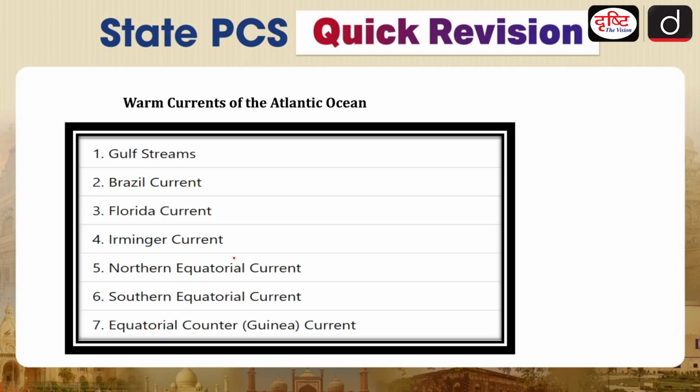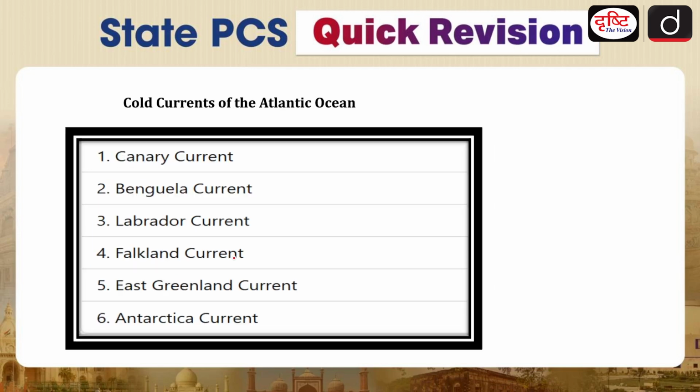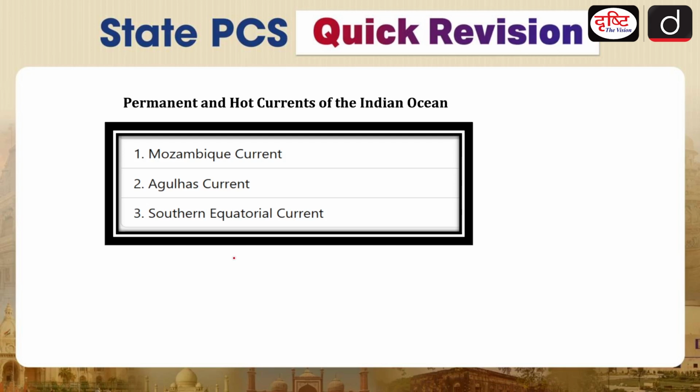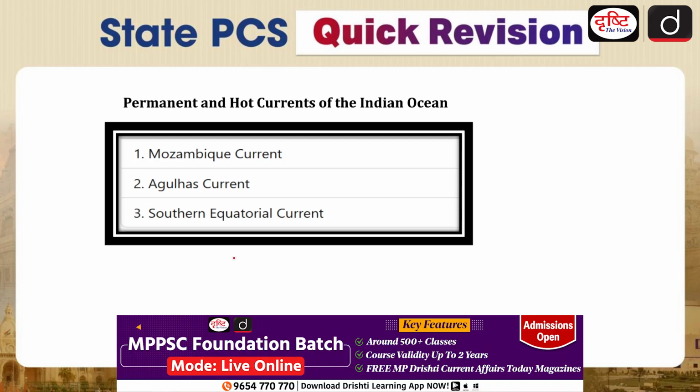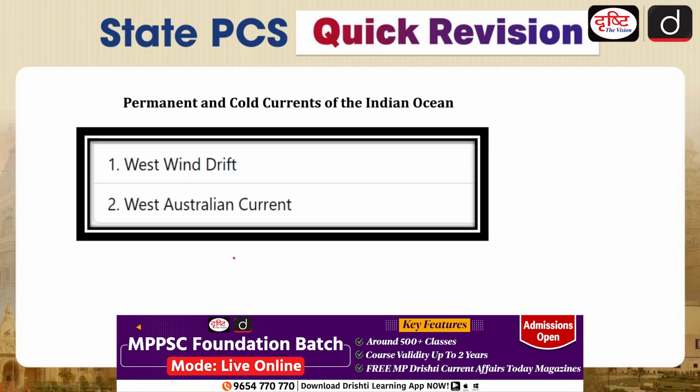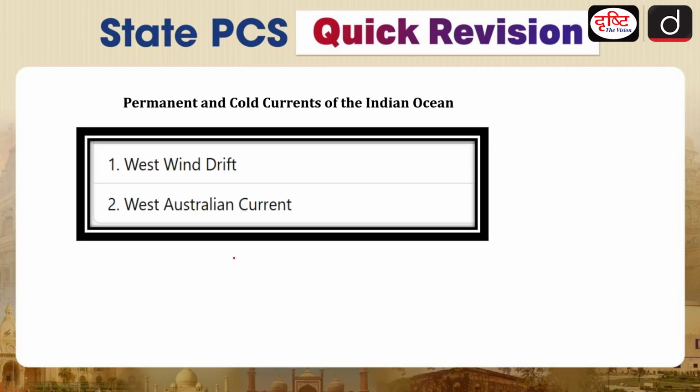Then when we are talking about the Atlantic: Gulf Stream, Brazil current, Florida, Irminger, North Equatorial, South Equatorial, Equatorial counter currents. These are basically your warm currents in the Atlantic. Now cold currents in the Atlantic are Canary, Venezuela, Labrador, Falkland, East Greenland, Antarctica. And when we are talking about the permanent warm currents of the Indian Ocean, Mozambique, Agulhas, and Southern Equatorial Current are important for us. Then the permanent cold currents are the West Wind Drift and the West Australian Current in the Indian Ocean. So these are something which you can remember for your examination.